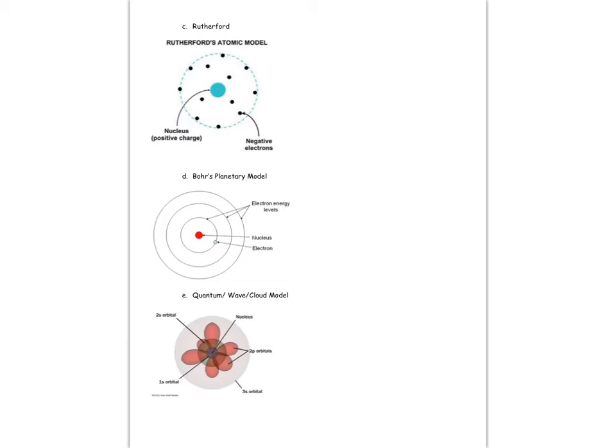Bohr, the planetary model, gave the electrons organization and energy levels, but the flaw with Bohr's model is that they circled the nucleus, which we now know is not true. They're more random than that.